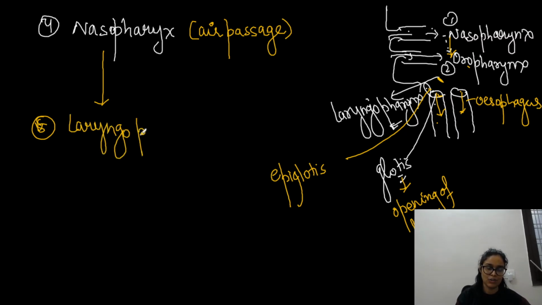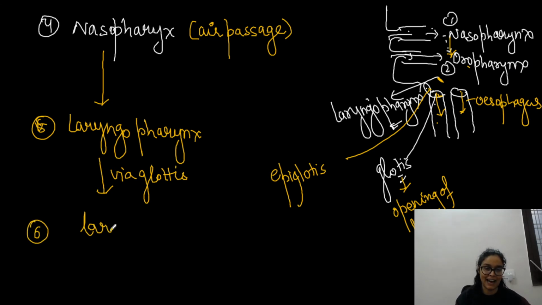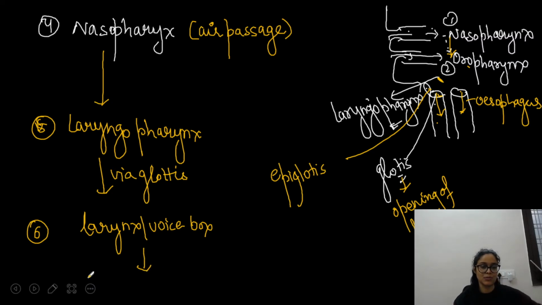So I'm just writing laryngopharynx directly. After the laryngopharynx, via the glottis, the glottis is the opening of the larynx, right? It would open into the sixth part, that is the larynx. And the larynx is also known as the voice box, right? Larynx is also known as the voice box, that you have to remember. So this is the voice box, right? That would produce sound. Then obviously after the larynx, it would open into the trachea, that is the windpipe. So yes, it opens into the trachea or windpipe.